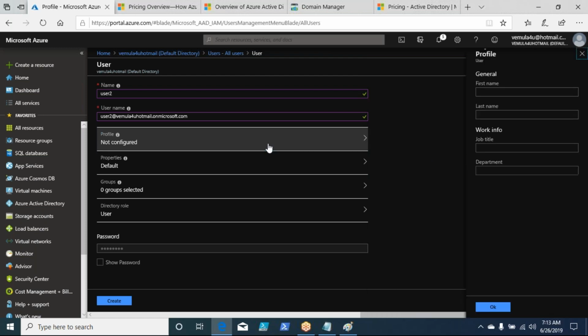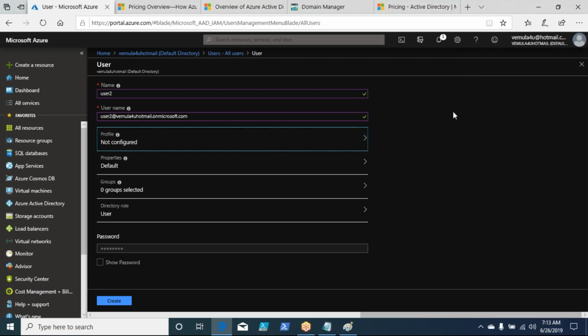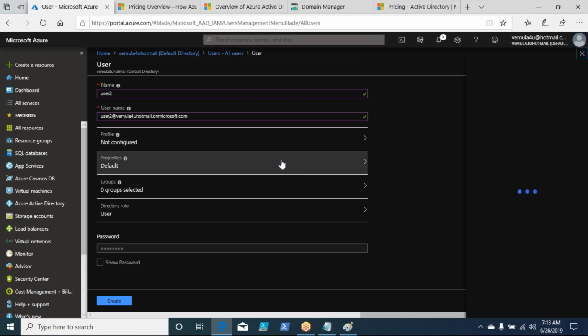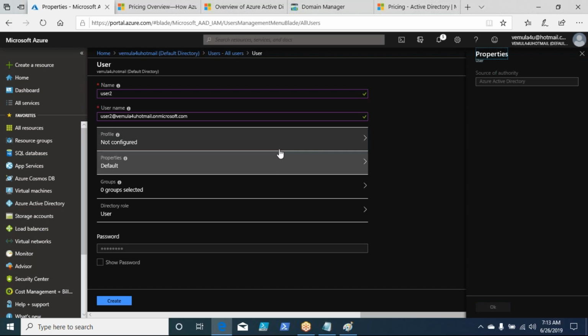Profile basically tells his first name, last name, job title, department, and so on. This is not a mandatory field, I can leave that blank. And then the properties, which define the source of authority, not needed.